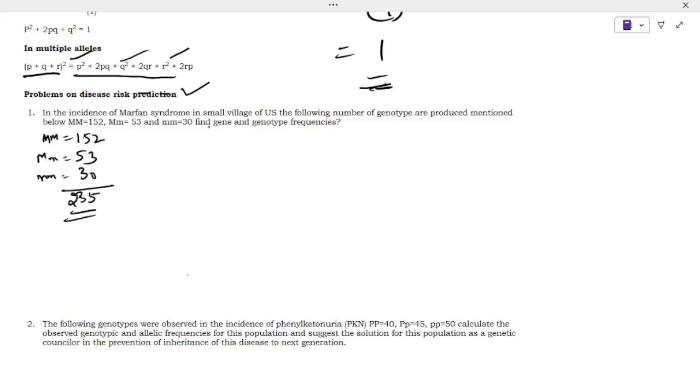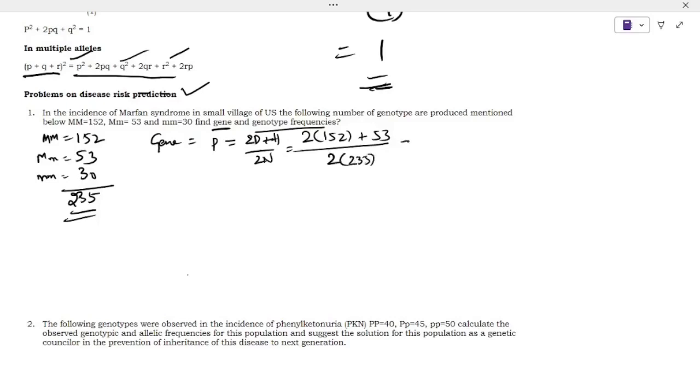Then calculate gene and genotype frequency. First we'll go with the gene frequency. Gene frequency for p is equal to 2D plus H divided by 2N. So 2D: 2 into the dominant allele count 152, plus heterozygous 53, divided by 2 into